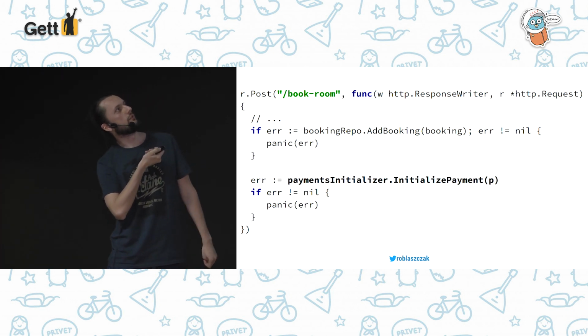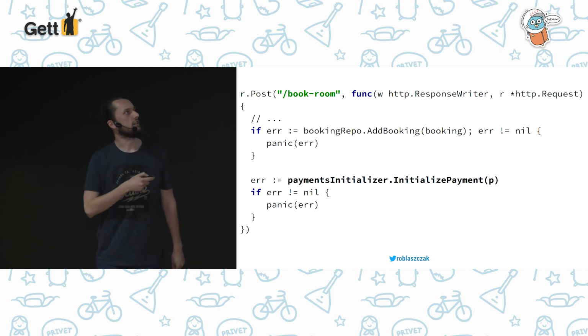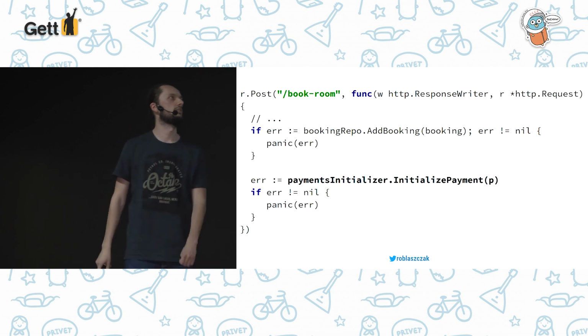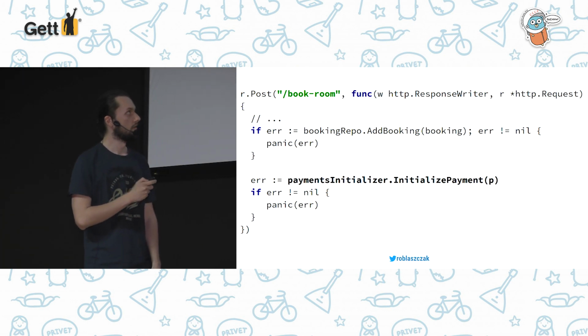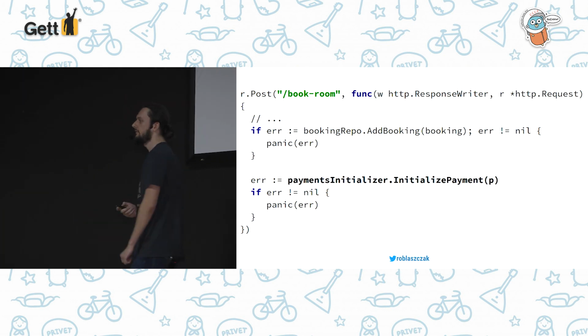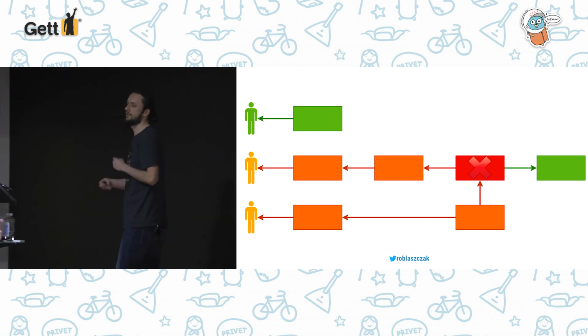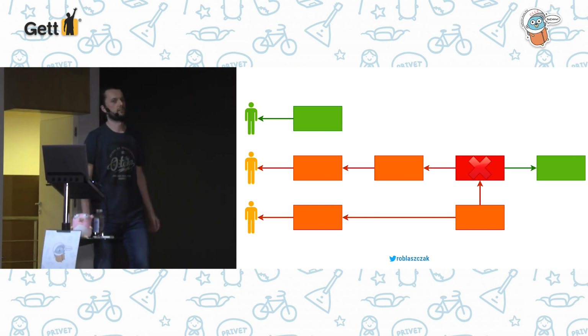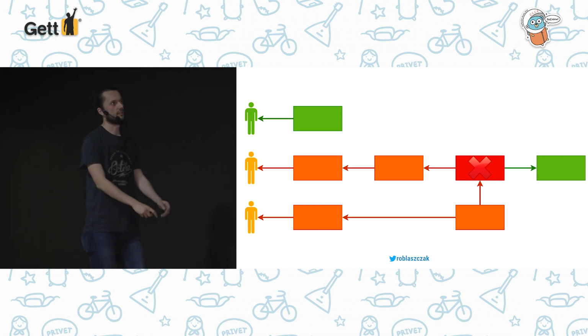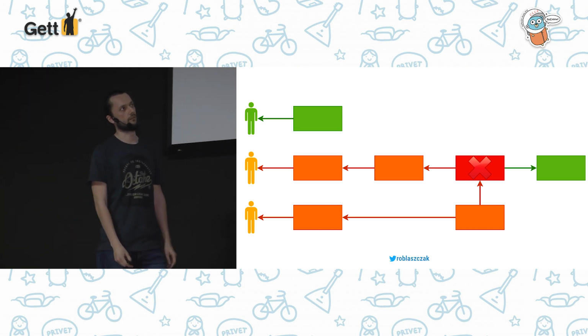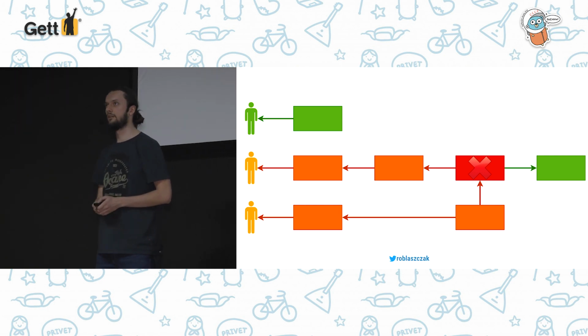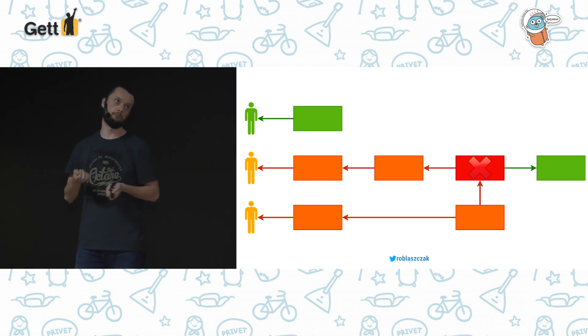So you add some booking to this repository, and after booking is done, you can initialize payment in some remote provider. Looking good, yeah? But unfortunately, after some time, after getting some traffic, this payment provider just went down because they can't handle this big amount of traffic. And it was working too slow or basically not working.